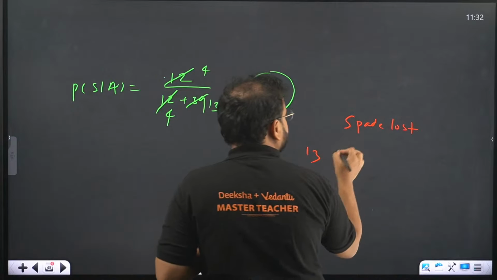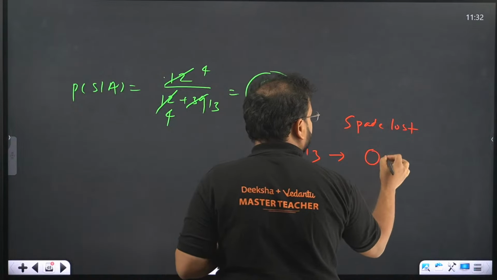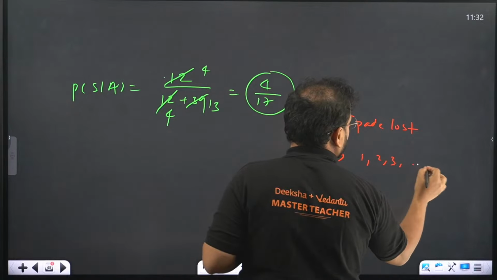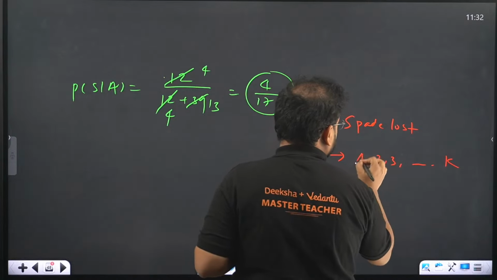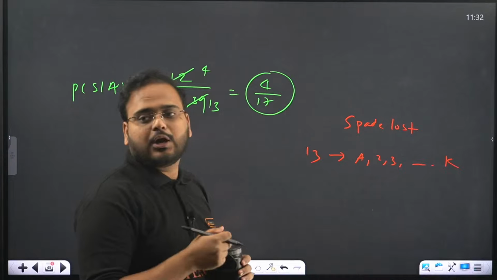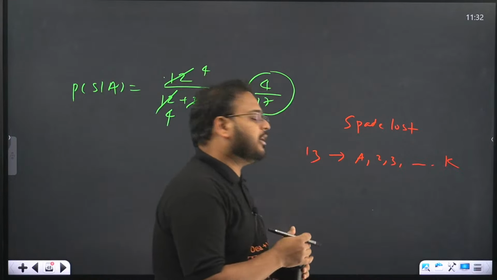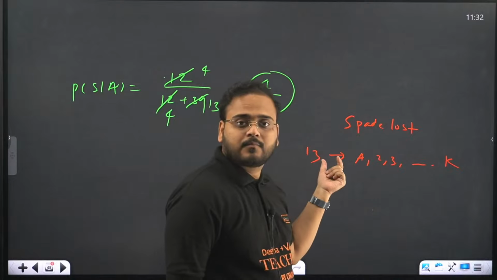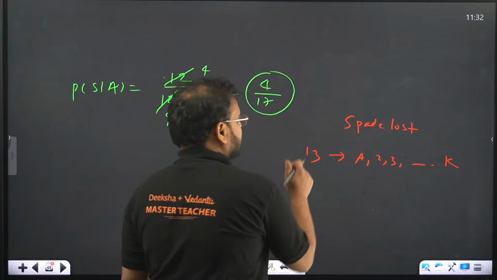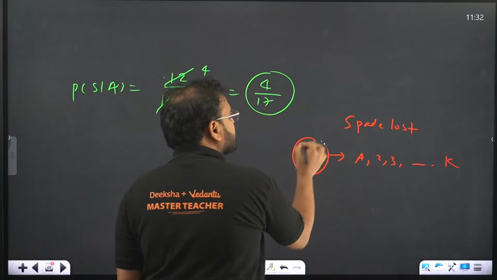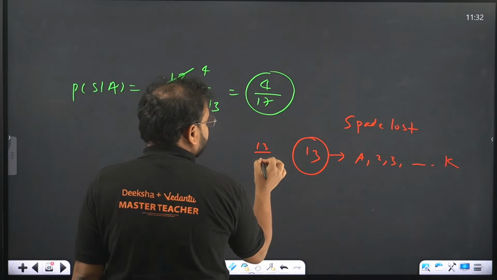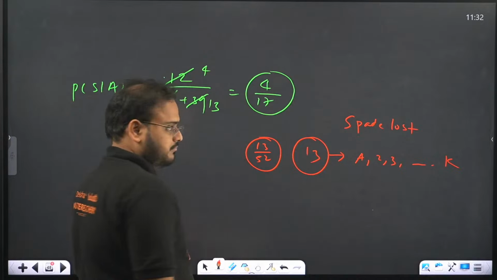If you check, if a spade is lost, you lose from here only, either one of them. So you'll lose either 1, 2, 3, up to the king, right? This is ace, by the way. You can lose either of these cards, A, 2, 3, and up to the K. Correct, no? If a spade is lost, chances of that being lost will be what? 13 out of 52.